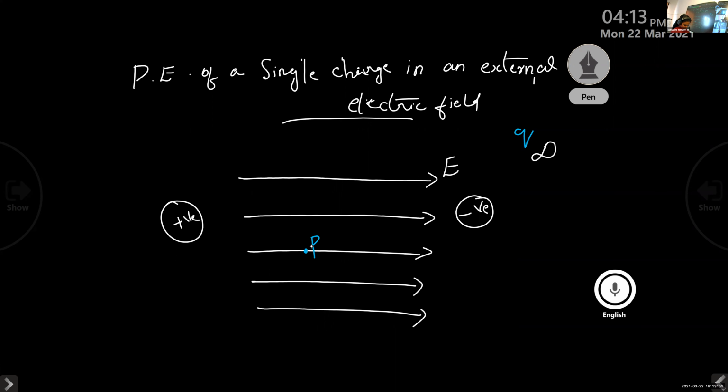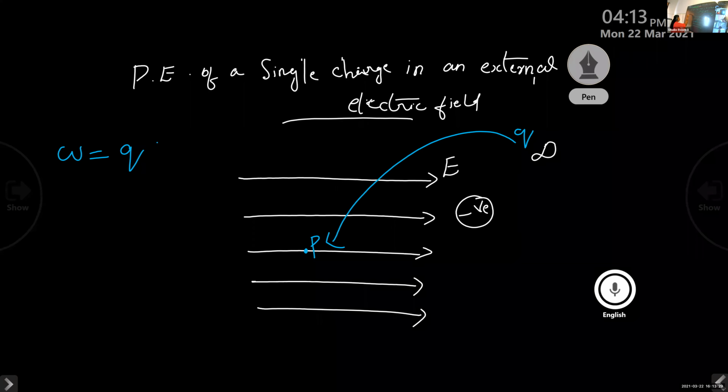In order to do this, some external work needs to be done, right? So here also I am doing some external work to bring this charge Q from infinity to the point P. And this work done is given by QV.